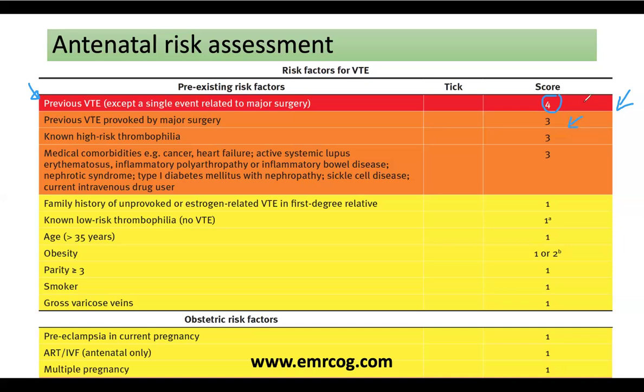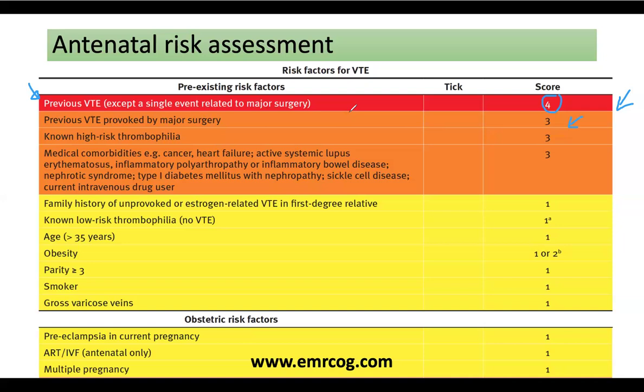So a woman developed a DVT in the previous pregnancy, score 4, starting low molecular weight heparin from the early pregnancy. And we're going to speak in details about the difference between those women even. So in this special category, the red one, this is a high risk or a very high risk category. I need to know that I will start the low molecular weight heparin as early as possible. And we will come to the details more, and give you more tips in this part in the next table.